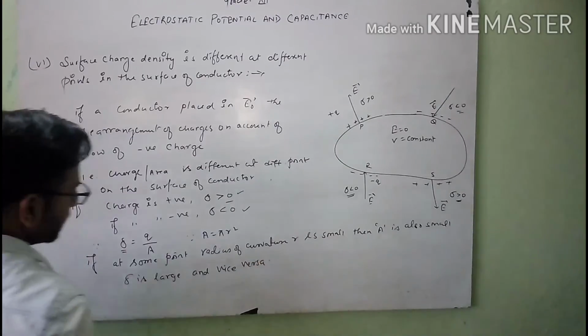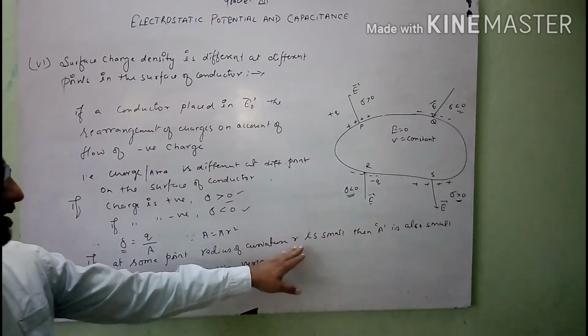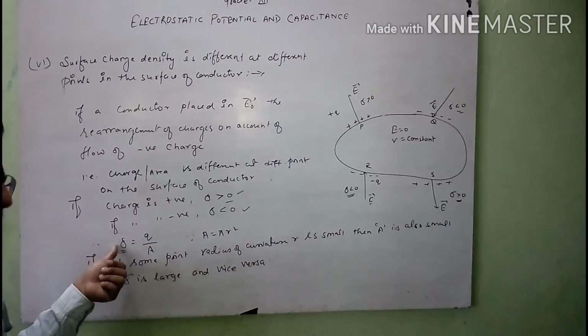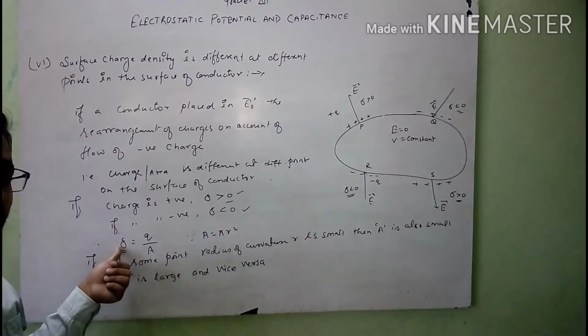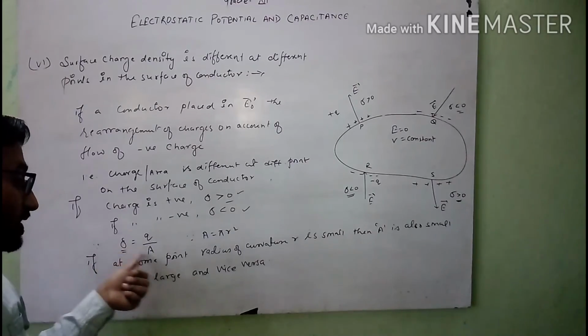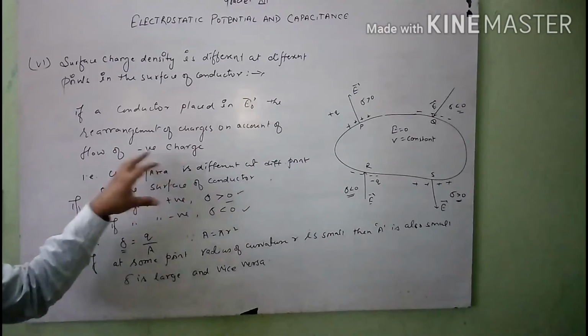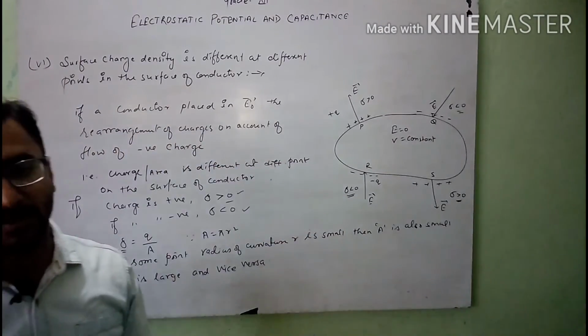So at some points where the radius of curvature is small, the area is also small. When the area is small, sigma will be larger or greater, because these two are inversely proportional. This is the way by which we can say that the surface charge density is different at different points.